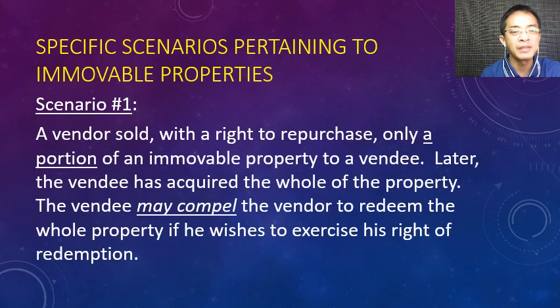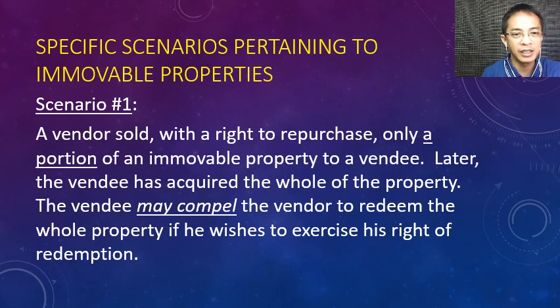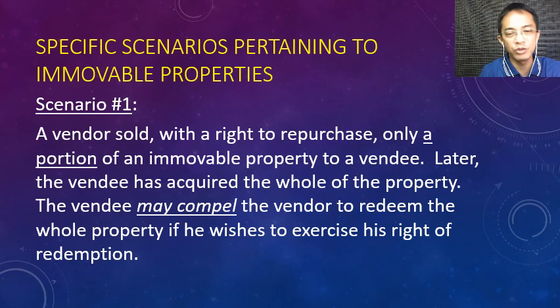So scenario number 1, a vendor sold with the right to repurchase a portion of his immovable property to a vendee. Later, the vendee or the buyer has acquired the whole property. I don't know how he made it. Siguro nabili niya na naman later. Pero yung sale with the right to repurchase is only for a portion of the property. Now, the vendor who sold the portion with the right to repurchase, if he wants to redeem, the vendee may compel the vendor to redeem the whole property.